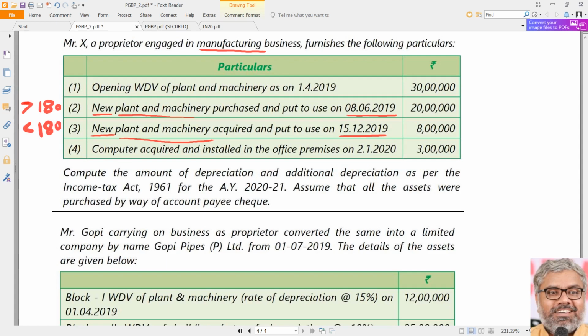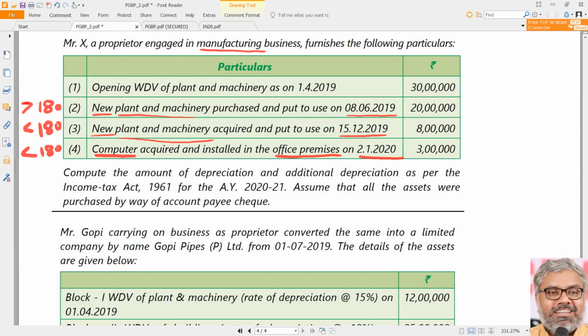Then it says a computer installed in the office premises on 2/1/2020. Once again, this is also less than 180 days category. So these are the three types of assets which were acquired during the previous year. Compute the amount of depreciation and additional depreciation as per the Income Tax Act 1961 for the assessment year 2021.